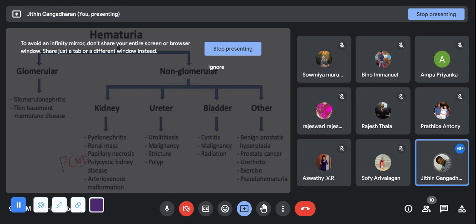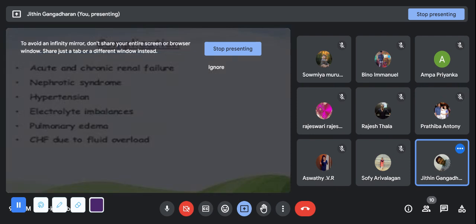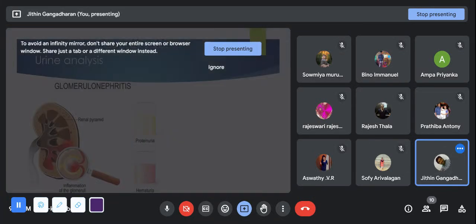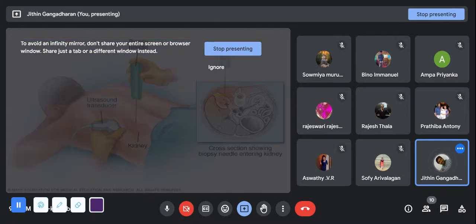That is orange colored urine. Then complications: it may lead to acute or chronic renal failure, nephrotic syndrome, electrolyte imbalances. You know why pulmonary edema happens. You know why the heart has an overload, fluid overload will be there. In urine analysis of glomerulonephritis, you can see proteinuria and hematuria. So what will we do? We'll take a needle biopsy. We'll take a CT to properly understand the condition.